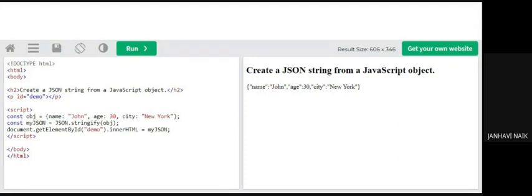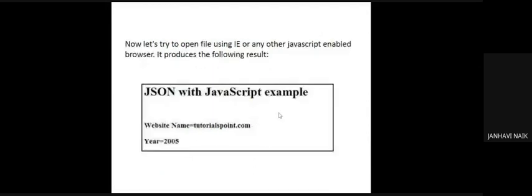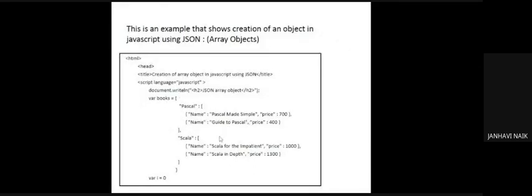Coming back, this program we have already seen yesterday. Now let us see how this particular program can be used. Before that, I will teach you some of the basic things which are required. We know how to create an array, and now we know how to create an object. Let me also check how to access array values with the help of a for loop. I'll show you a simple program.